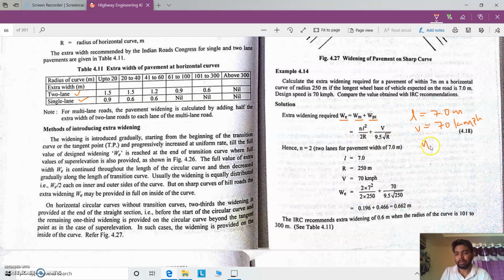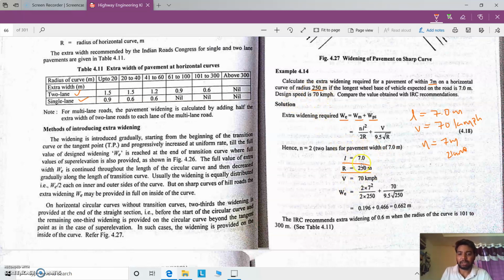N is the number of lanes, but in the question they have given 7 meter pavement width. 7 meter pavement width is nothing but 2 lanes. One lane is 3.5 meters and 2 lanes will be 7 meters. So here n is equal to 2. L is given as 7 meters and R is 250 meters.